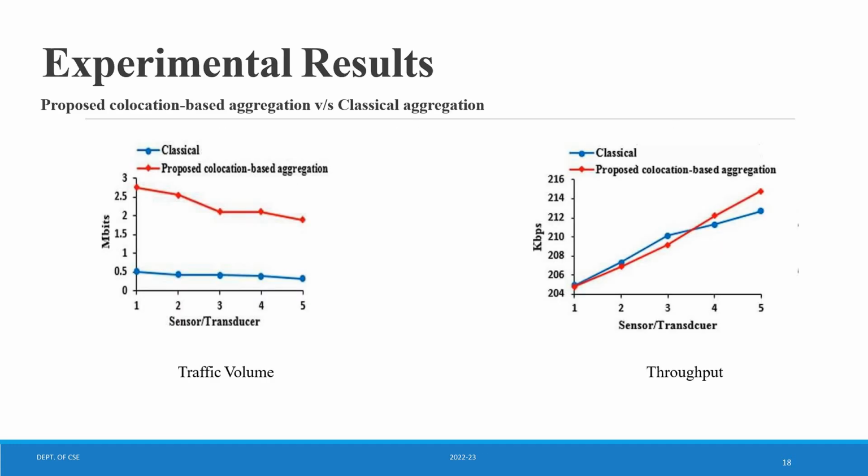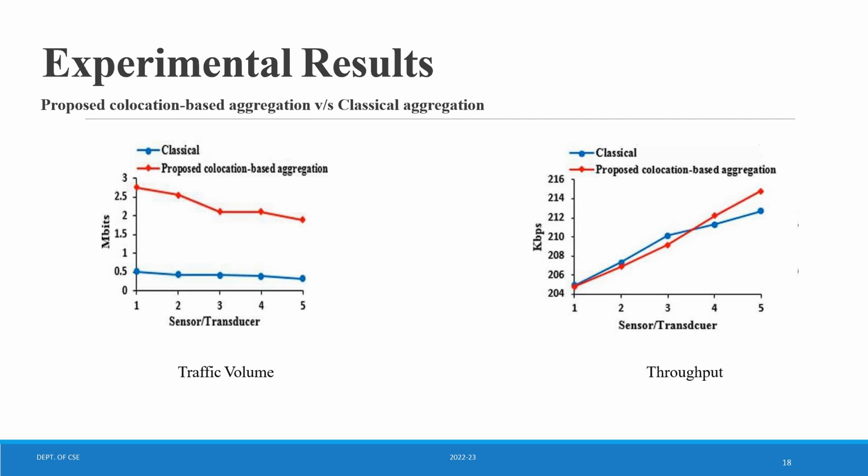So here are some experimental results, experimental graphs, when we follow the classical aggregation method or the proposed collocation-based aggregation method, as mentioned before. Here the proposed collocation-based aggregation is described in red, and the classical aggregation method is described in blue.